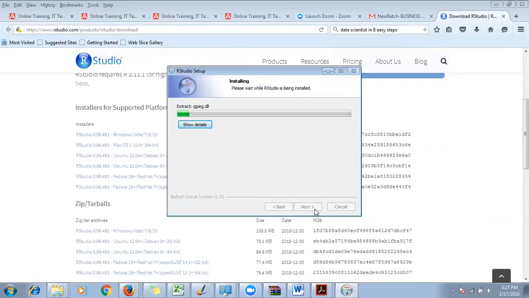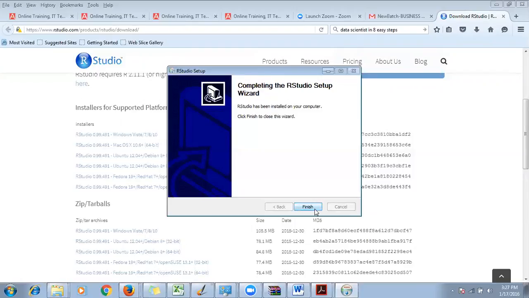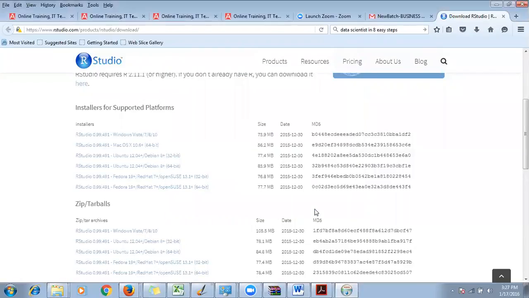Once RStudio is installed, we're going to check what version of RStudio is installed, and whether R is also installed along with RStudio or not. Okay, so it says RStudio is installed.